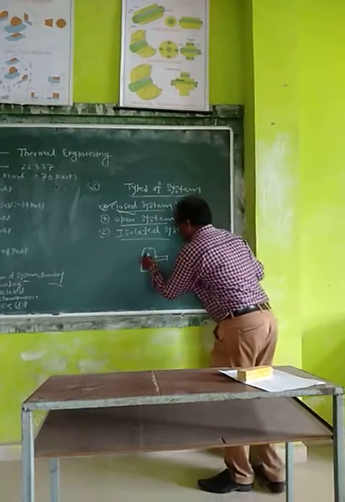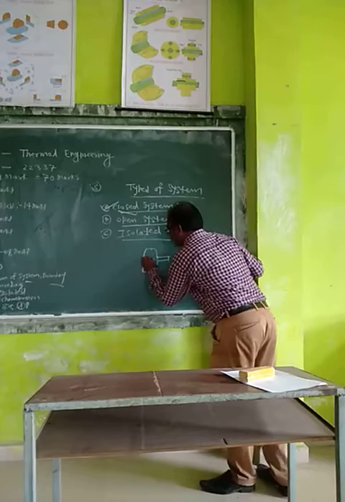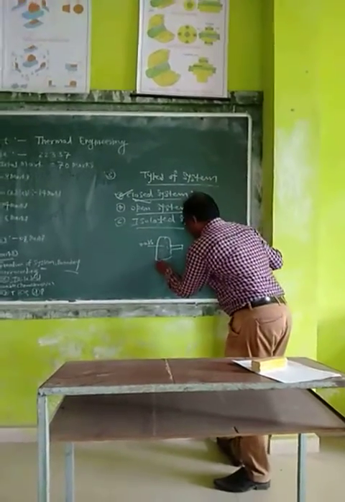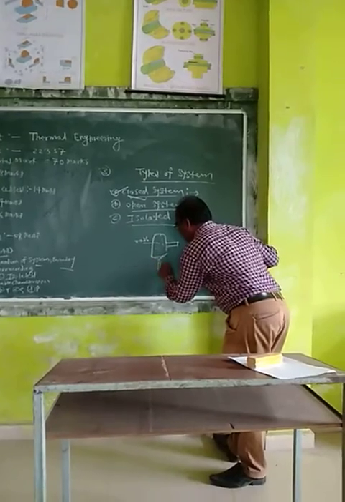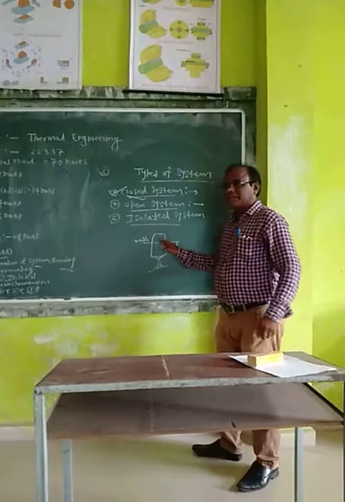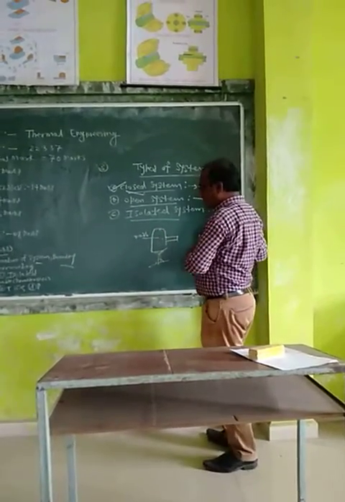We contain the mass inside. Now, when heat is given to the pressure cooker, what happens? Temperature inside increases, and the mass cannot cross the boundary of the system.